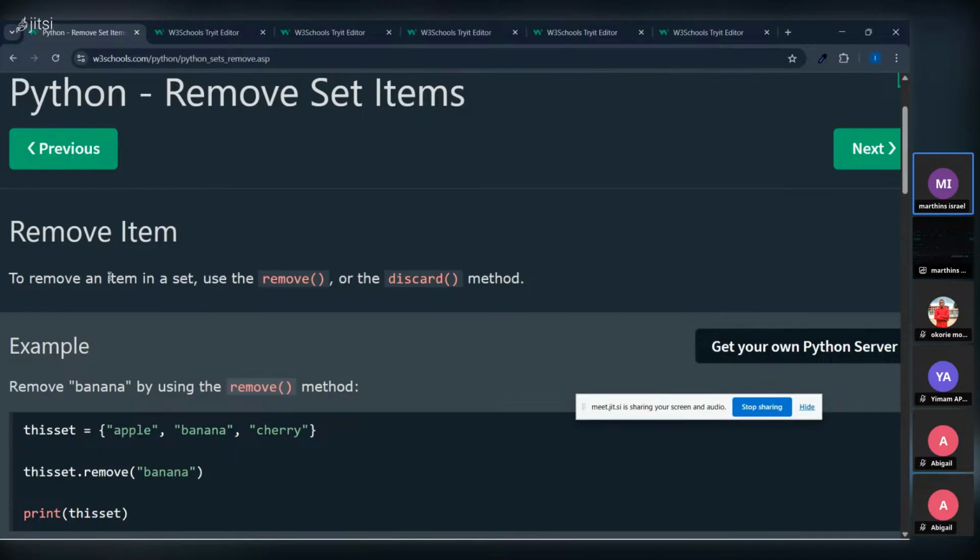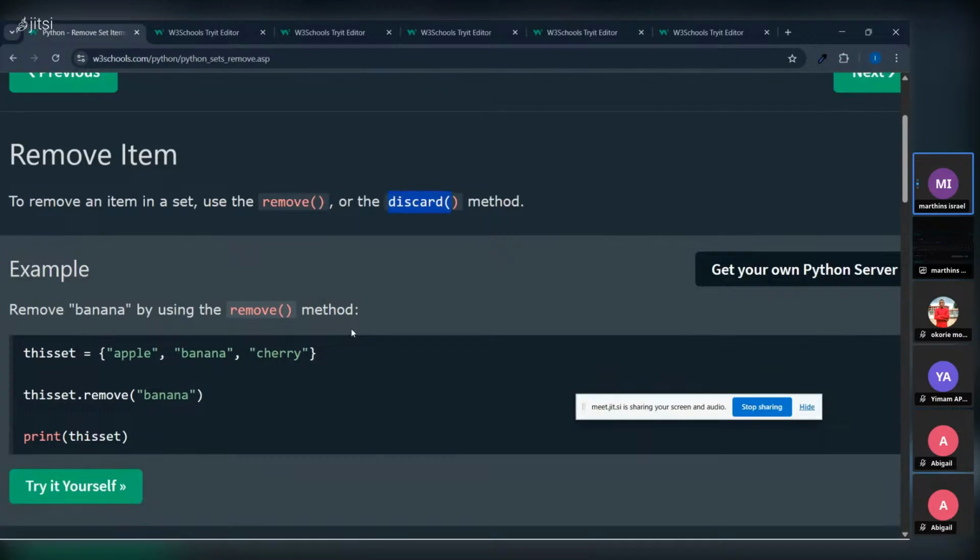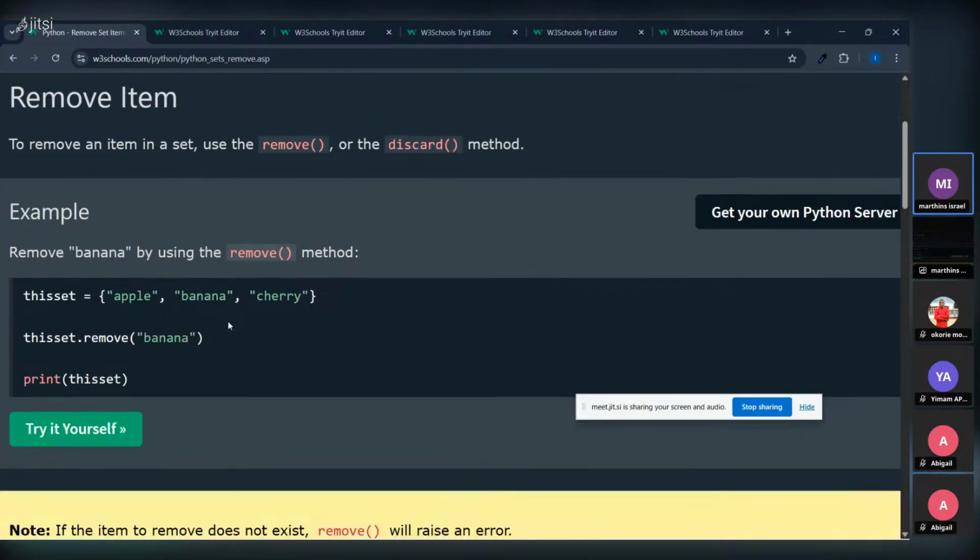So to remove an item in a set, we use two types of method. We use remove. Take note, the r is a small letter. The moment you make one small letter capital, it will not work. So we use the remove method or what? The discard method. Me, I just cram remove. It's only remove I know how to do. Anything discard, I don't really bother. Depends if you can master it, fine. So we use either the remove or discard method.